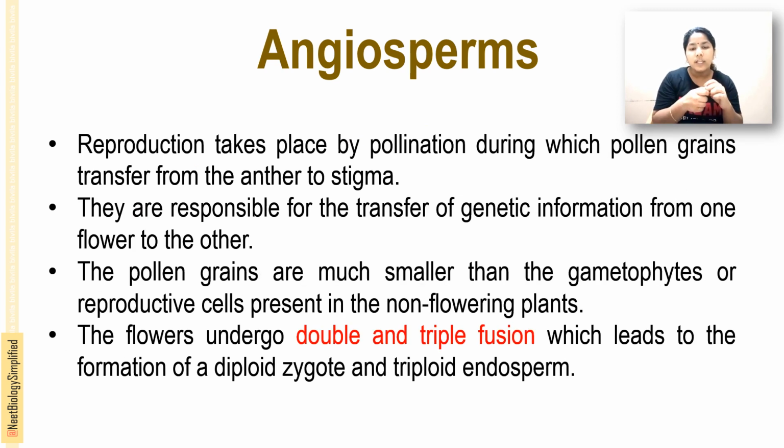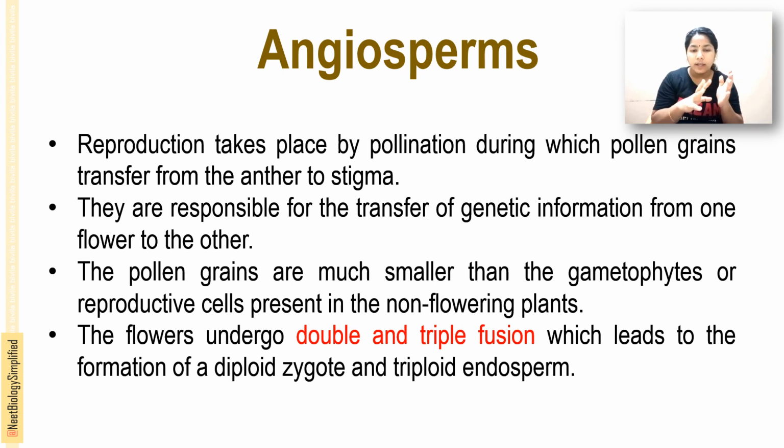Reproduction takes place by pollination, during which pollen grains transfer from anther to stigma. They are responsible for the transfer of genetic information from one flower to another. Pollination is one of the modes of reproduction, and in this way genetic information is transferred from one plant or flower to another.